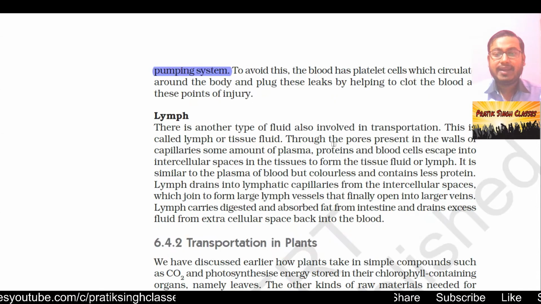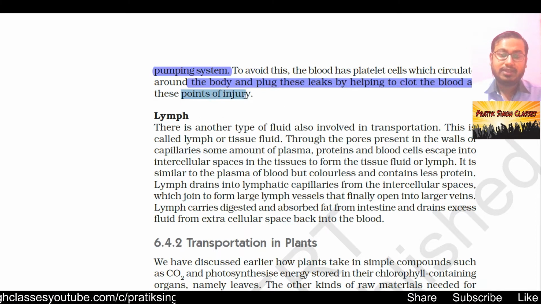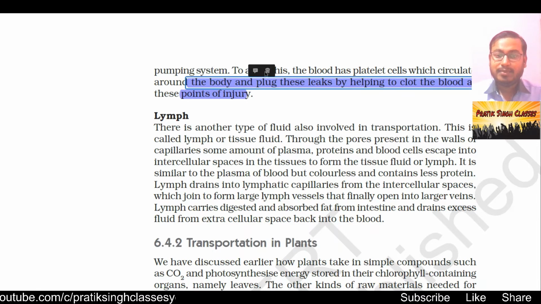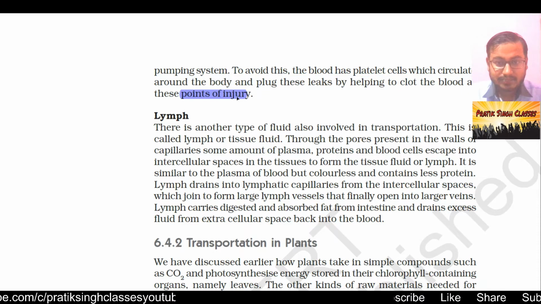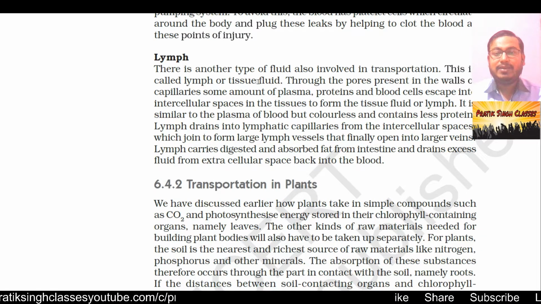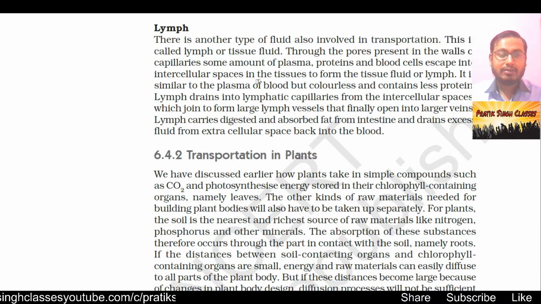To avoid this, the blood has platelet cells which circulate around the body and plug these leaks by helping to clot the blood at these points of injury. So whether it is an internal or external injury, platelets make the clot in such a way that the leakage stops, and it maintains the pressure inside our body. It maintains the circulation of the body in a proper way.